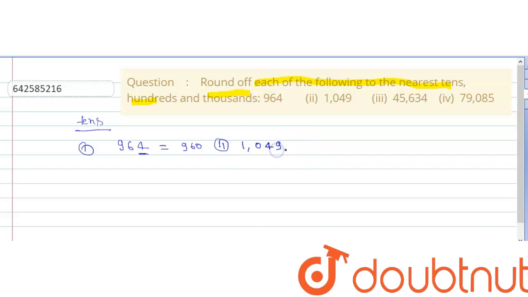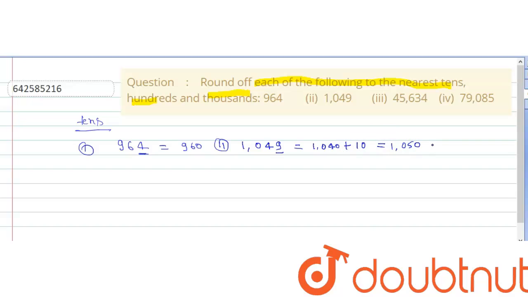Our second part is 1049. So rounding it to the nearest tens, I will look at the last digit, which is 9, and 9 is greater than 5. So after rounding up, it will give 1040 plus 10, which is equal to 1050.